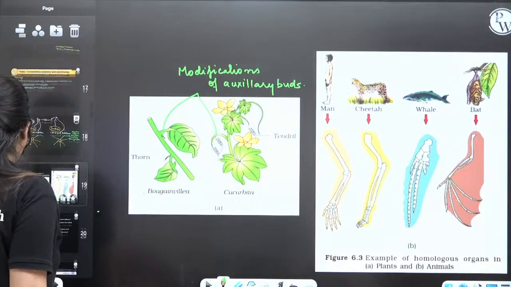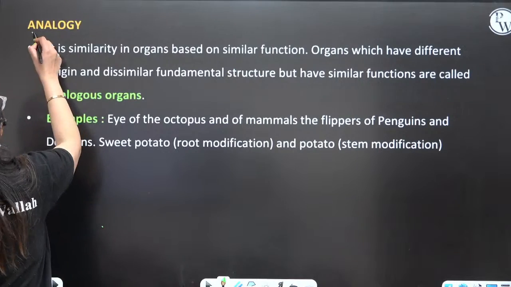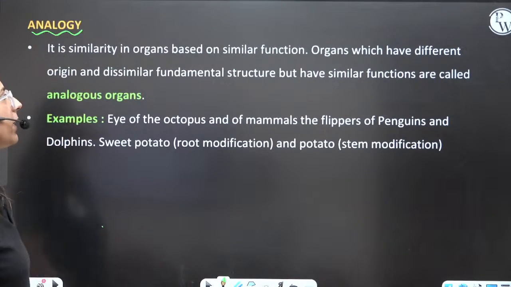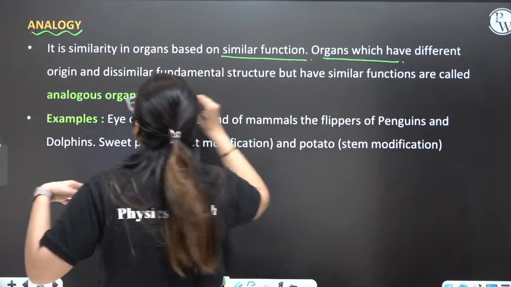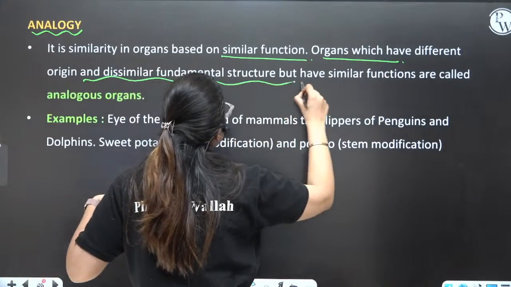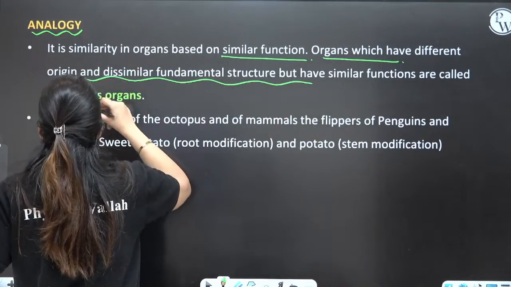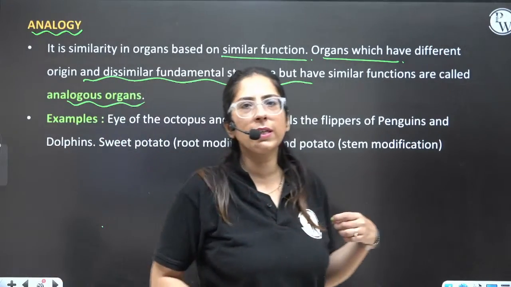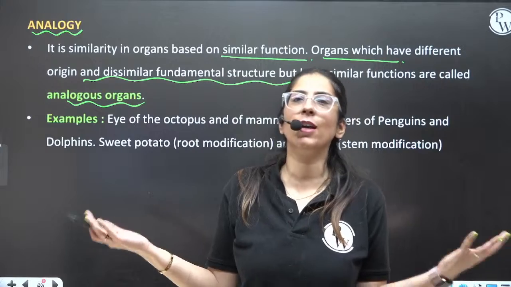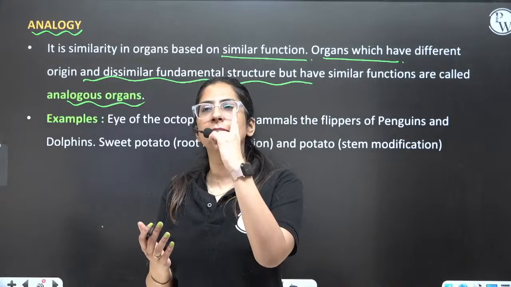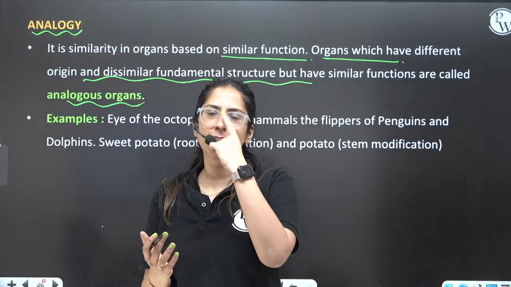Okay. Now moving on to the AC. So AC, we have analogy, similarity based on similar function. Organs which have a different origin, dissimilar in fundamental structure, but have the same function are analogous organs. So now it is like analogous. You guys are analogous, right? You show convergent evolution. You have only one target, that is to qualify NEET. That is the reason you are here.